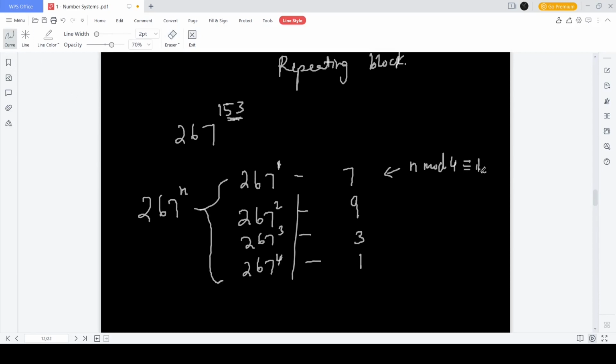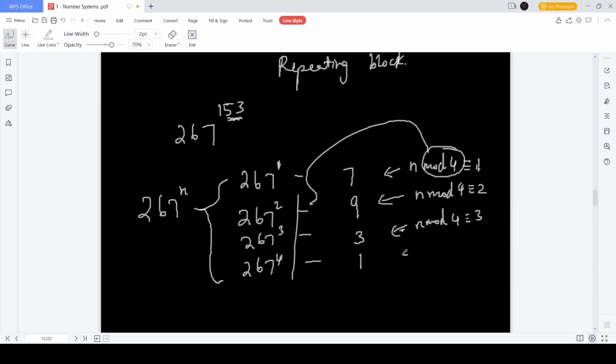This condition is n mod 4 is equal to 2. Why do we take mod 4? Because the size of the repeating block is 4. So this is nothing but n mod 4 is congruent to 3, and here it is n mod 4 is not 4 but it is 0, because 4 cannot be a remainder.